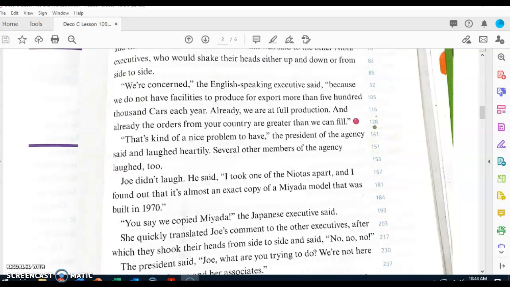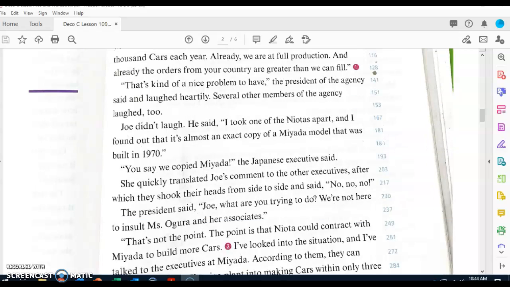"We're concerned," the English-speaking executive said, "because we do not have facilities to produce export for more than 500,000 cars each year. Already we are at full production, and already the orders from your country are greater than we can fill." Let's listen to question number 1. Why did one Nyota executive translate for the other Nyota executives? One of the executives from Nyota translated because only one of them spoke English well.